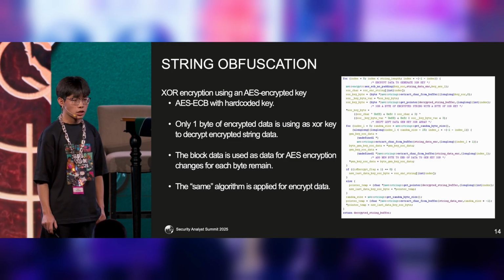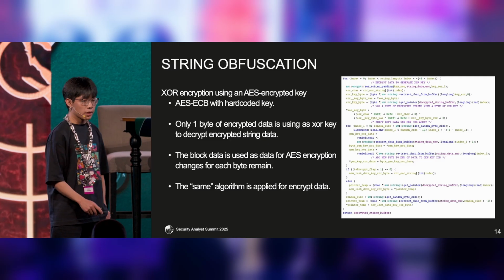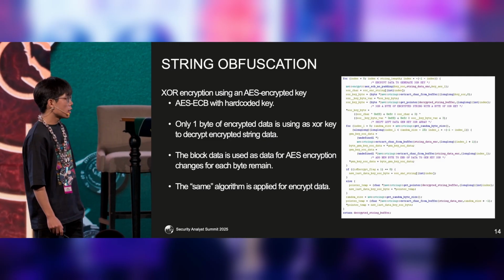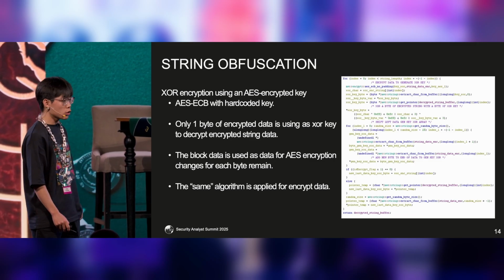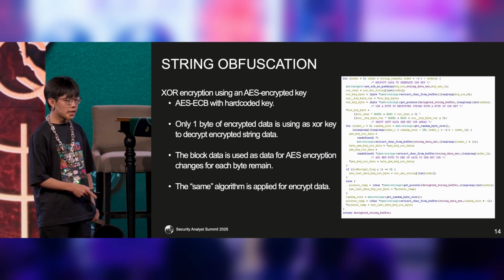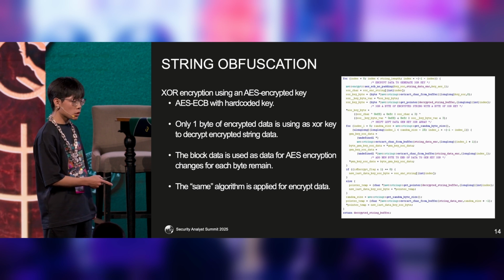Use this as a short key for the encrypted string, and for the remaining part of the encryption, the algorithm stays the same, but the data block will change by omitting the first byte and appending the trailing byte with the previous decrypted byte before the encrypted byte.